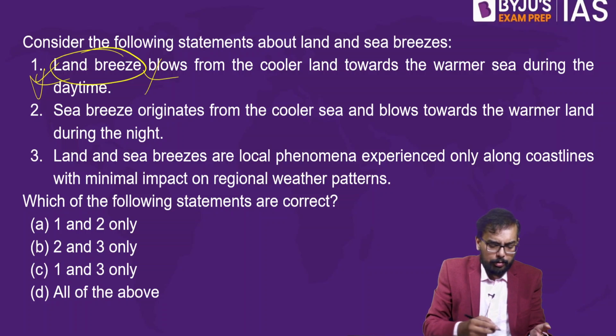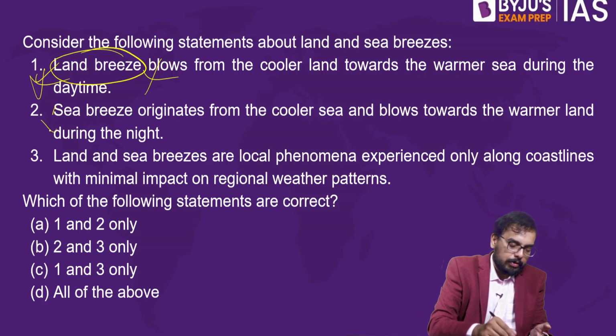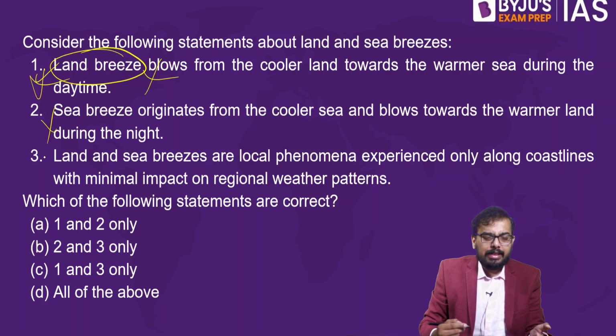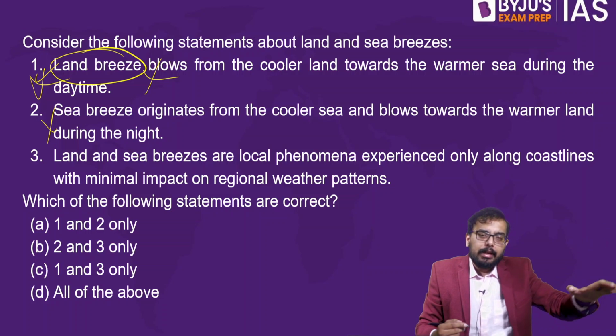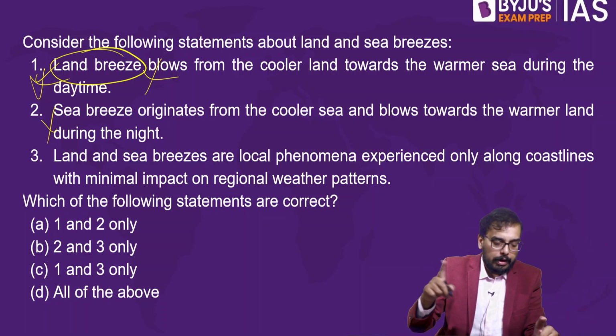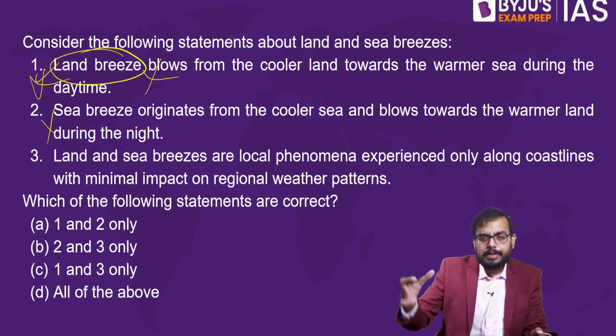No, it's exactly opposite. This statement is also wrong. In the night, your land is much cooler. So in the night, the land breeze occurs. In the daytime, the sea breeze occurs.